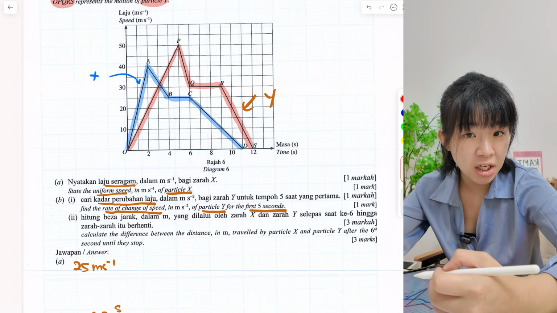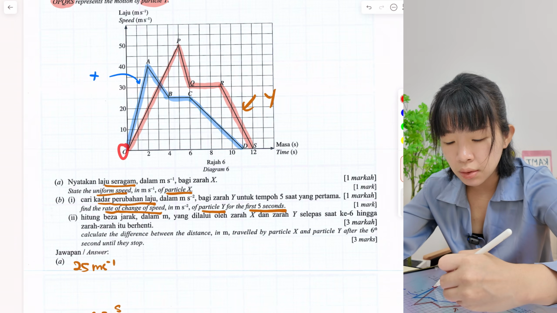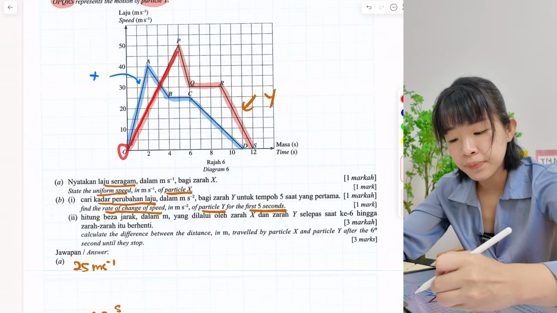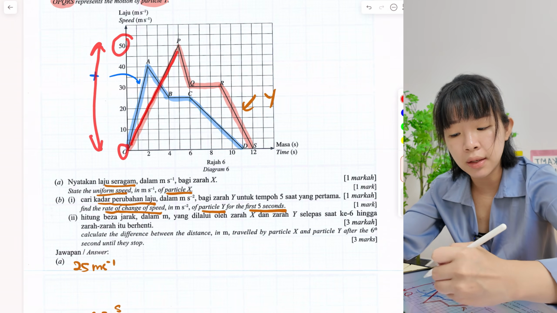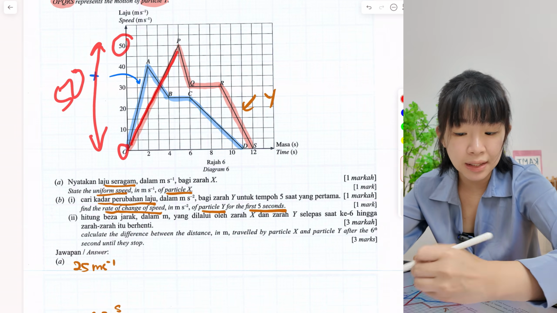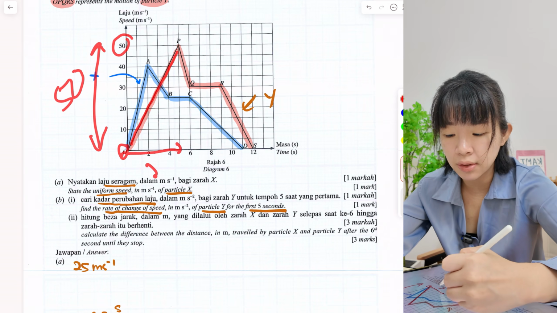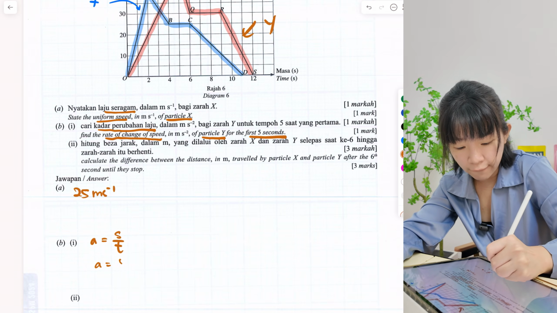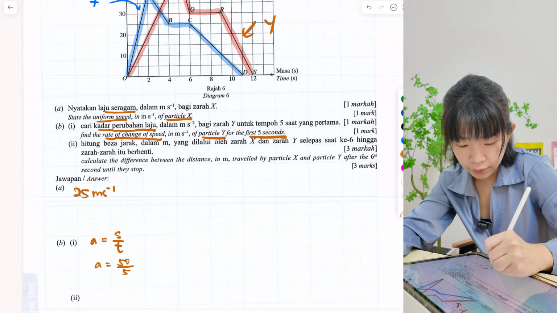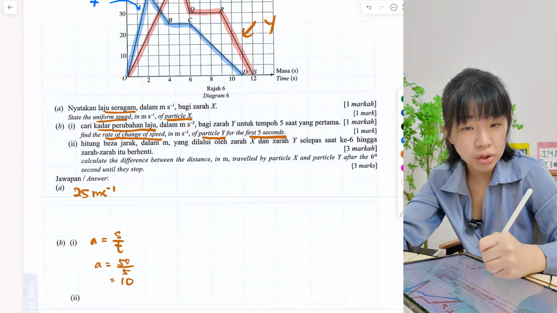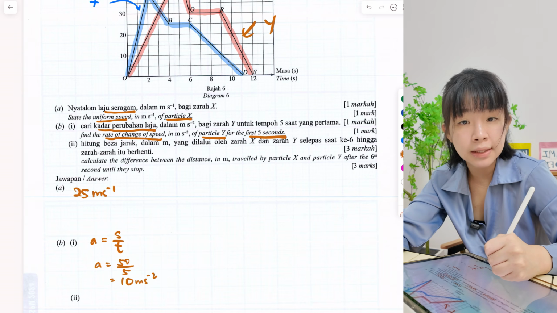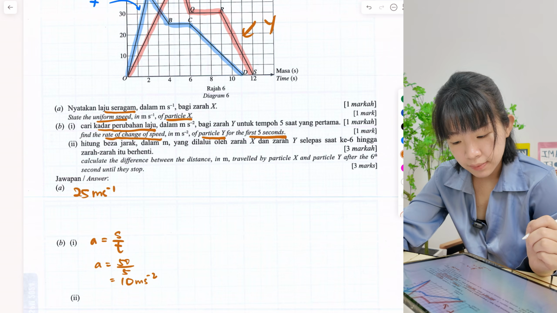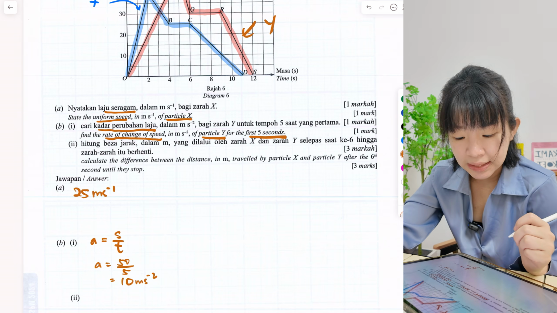So what is the change of speed? From 0, after 5 seconds later, the speed becomes 50. So the change of speed is 50. So what is the time taken? As they say 5 seconds, so the time is 5. So to find rate of change of speed, kadar perubahan laju, it is just 50 divided by 5. So the answer is 10. The unit is meter per second squared.